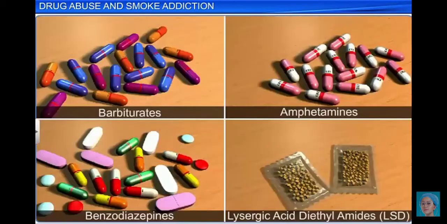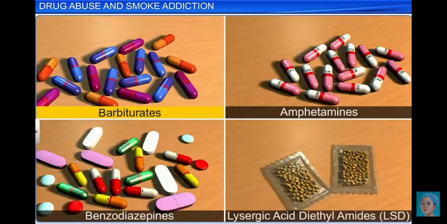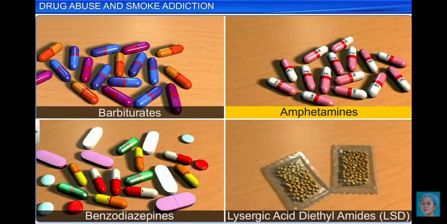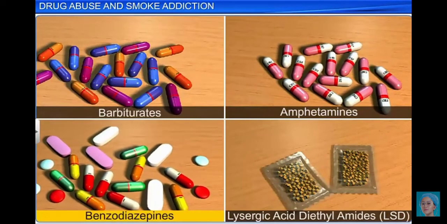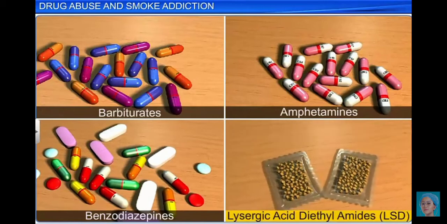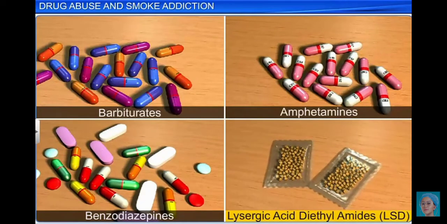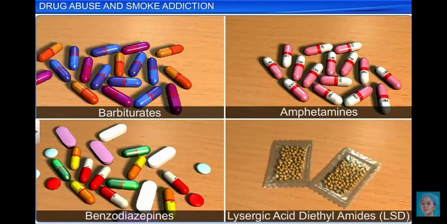Some examples are barbiturates, amphetamines, benzodiazepines, and lysergic acid diethylamides, or LSD, that help patients cope with mental illnesses such as insomnia and depression.